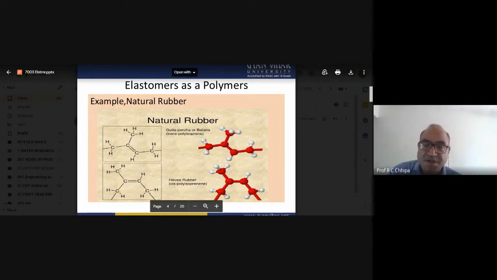Isoprene, the chemical, has the name 2-methyl-1,3-butadiene. 1,3-butadiene is a conjugated diene, because the two double bonds are in alternate positions. One carbon, two carbon, three carbon, four carbon.